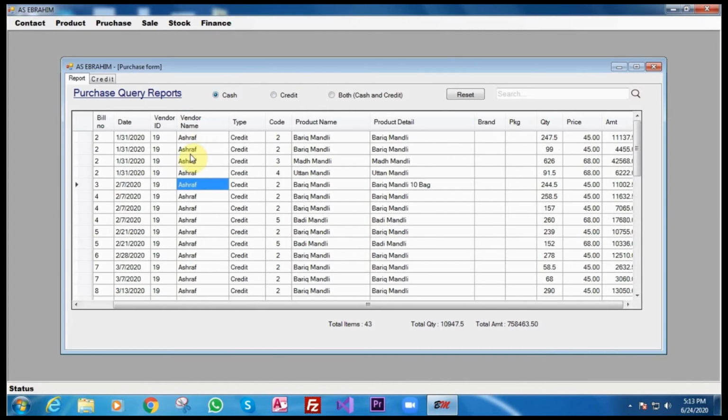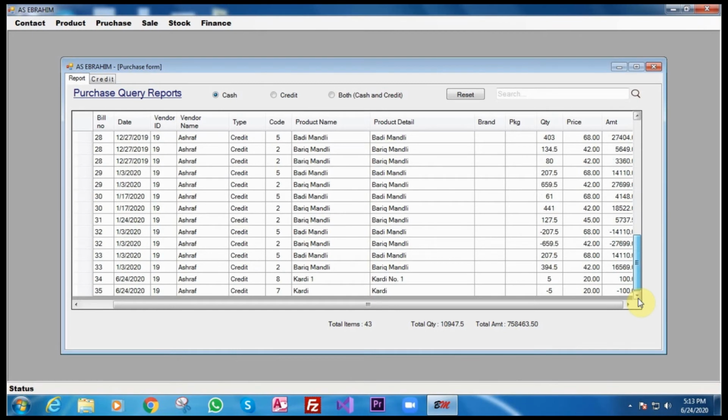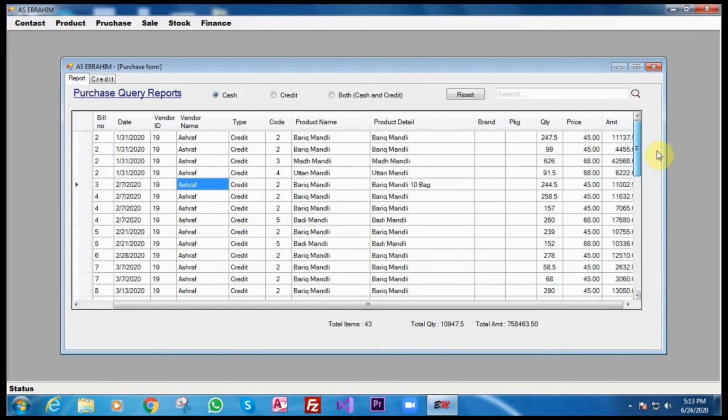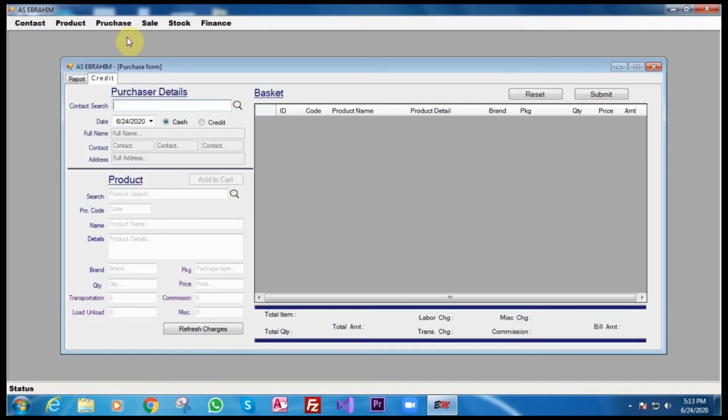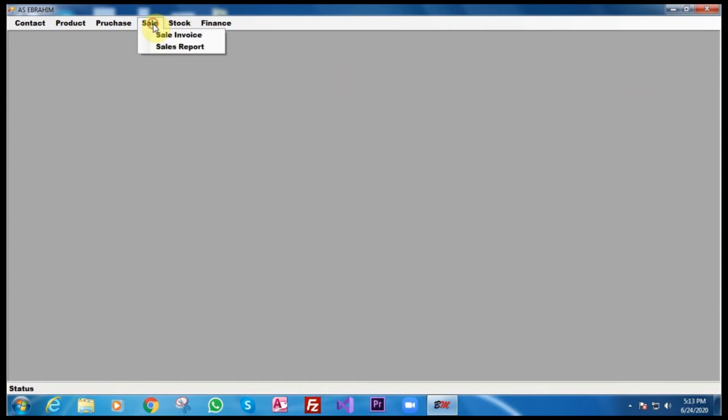But I don't think there is any option called cash. We don't have, except one. No, there is nothing called cash. It's okay, leave it, reset. Then I go for purchase. I think I purchased it already, right? Yeah. Now I'll go for sale.